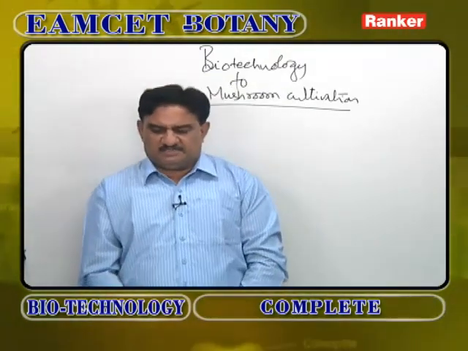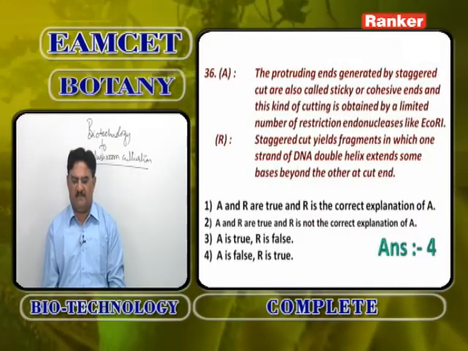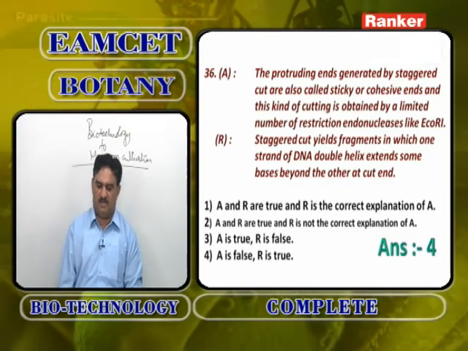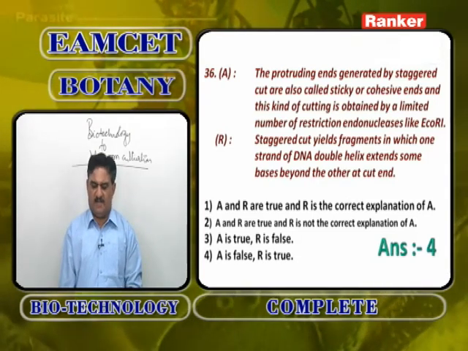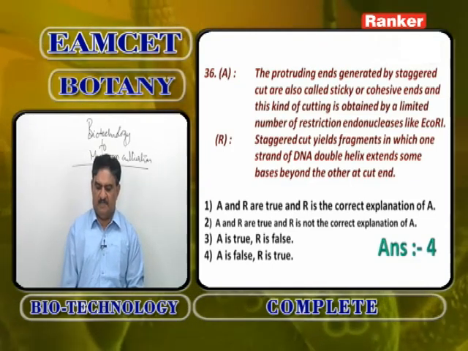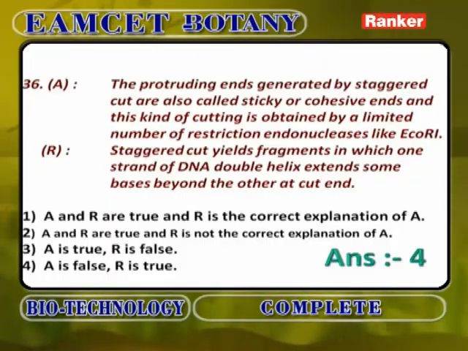So, the protruding ends generated by staggered cuts are also called sticky or cohesive ends, and this kind of cutting is obtained by a limited number of restriction endonucleases like E. coli, is wrong. Staggered cut yields fragments in which one strand of DNA double helix extends some bases beyond the other at cut end is correct. So, A is false, R is true.